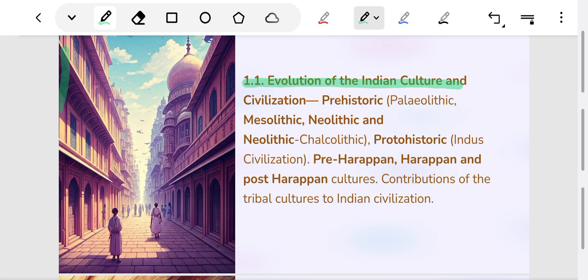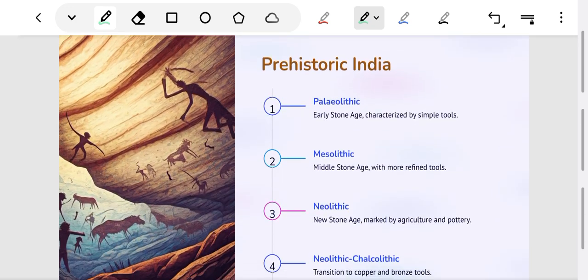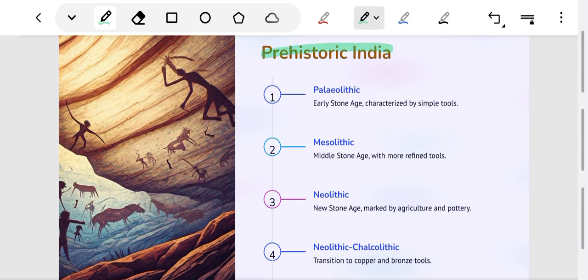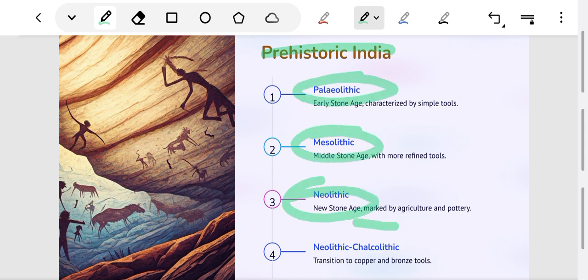Here we will study prehistoric cultures in India. We will study the Paleolithic, Mesolithic, Neolithic, and Chalcolithic ages. And we will study the timeline and many more things.